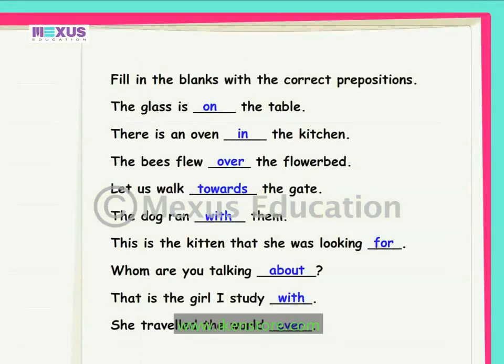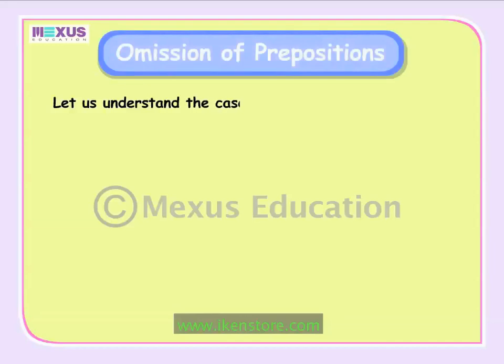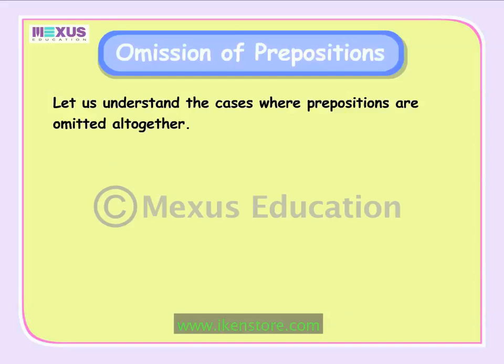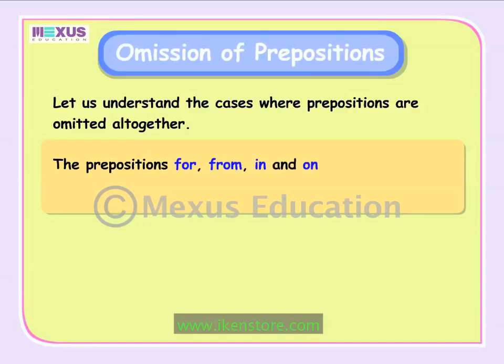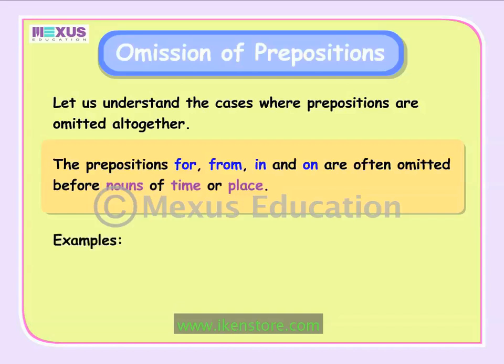We have seen earlier about how prepositions are placed in sentences. But there are some cases where prepositions are omitted altogether. Let us see what those situations are. The prepositions for, from, in, and on are often omitted before nouns of time or place. Let us look at the following examples.